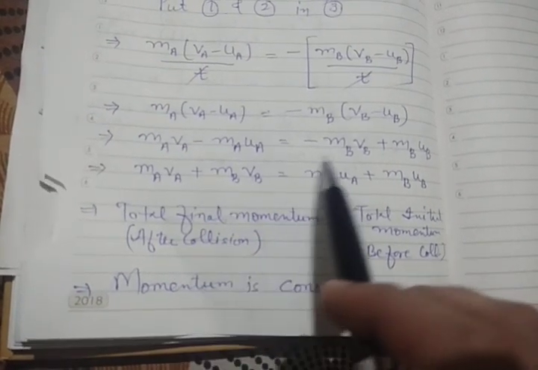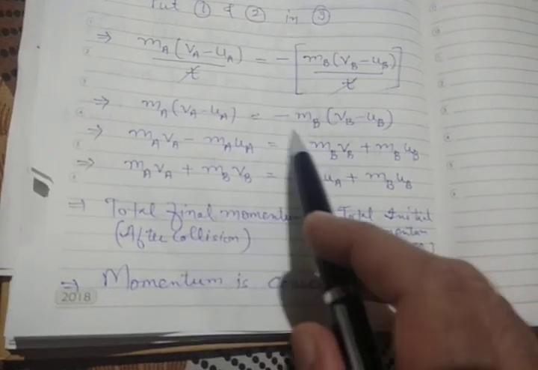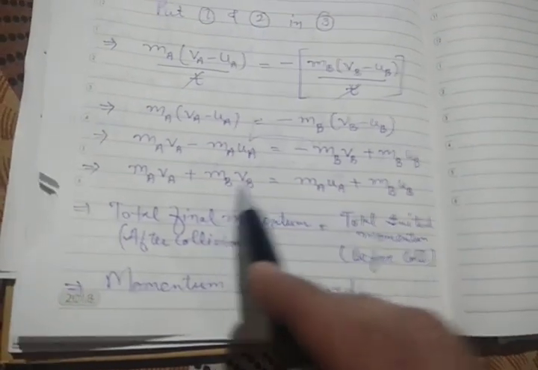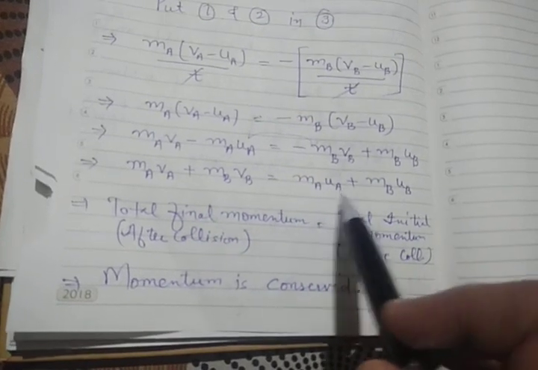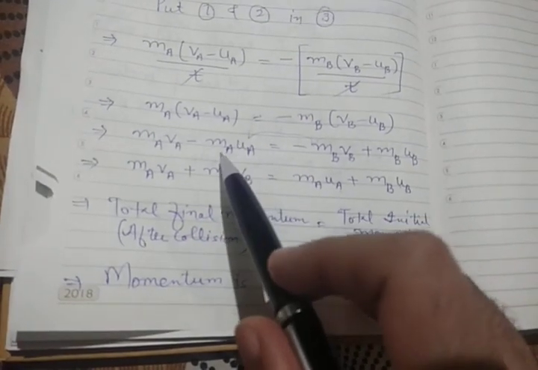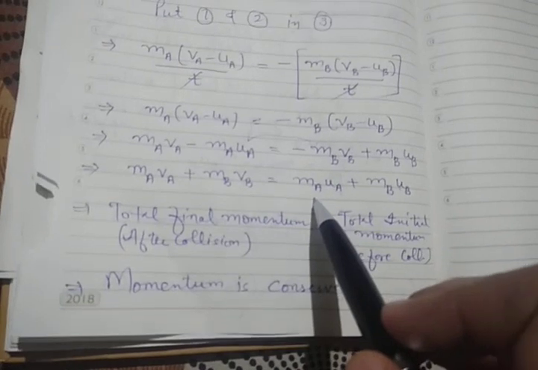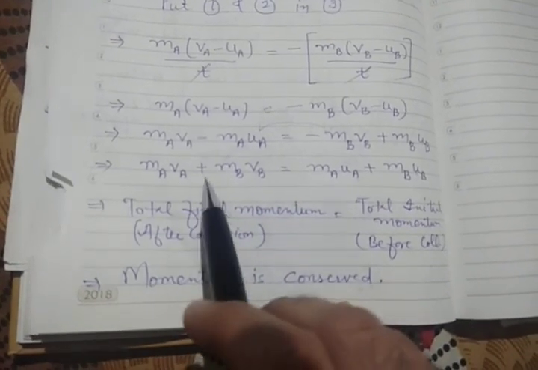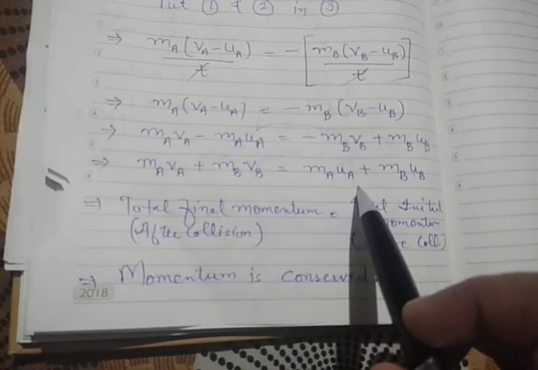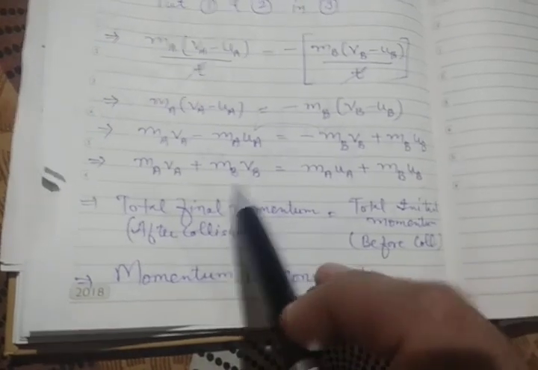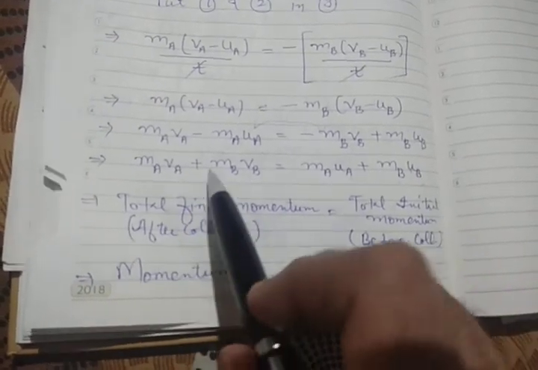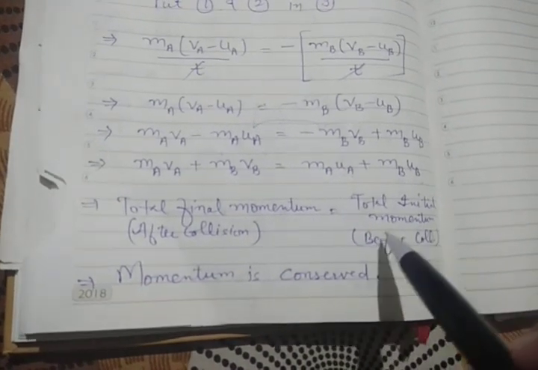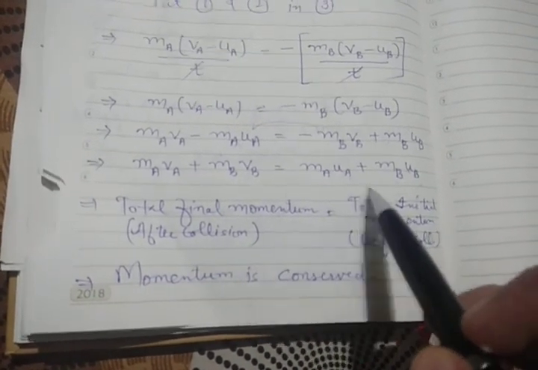So va is there and this is mb vb; when we take it to this side, it becomes positive, and ua we take to this side, it becomes positive. So ultimately we have the result ma va plus mb vb equals ma ua plus mb ub. This is the total final momentum after the collision, and this is the total initial momentum before the collision of both the objects.